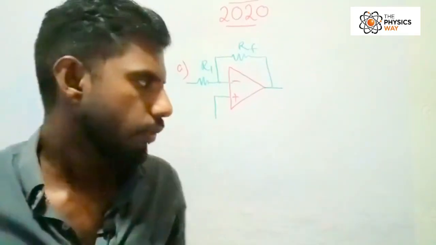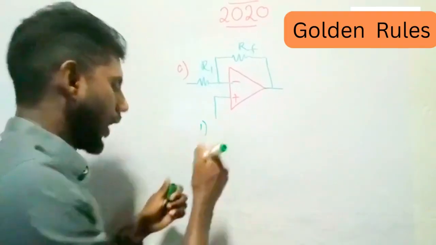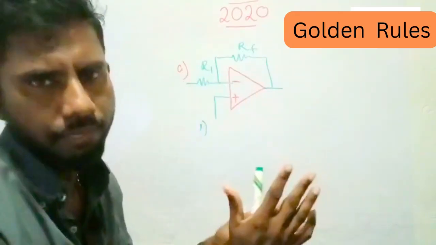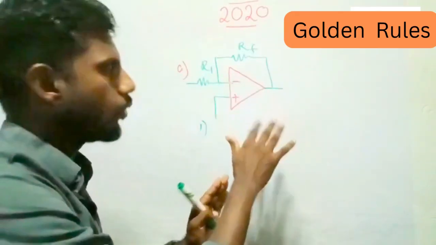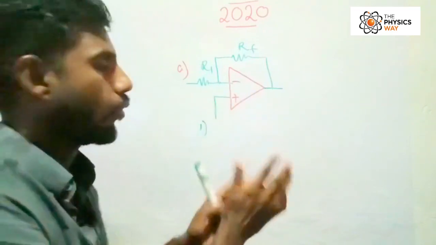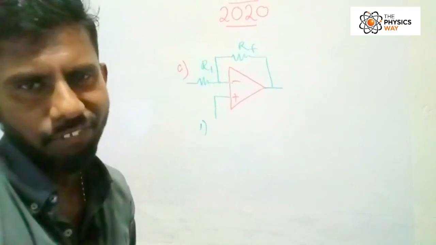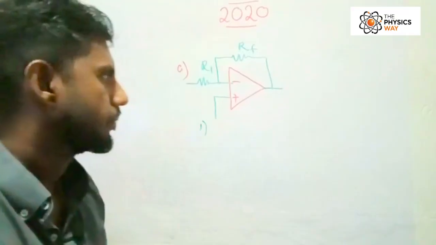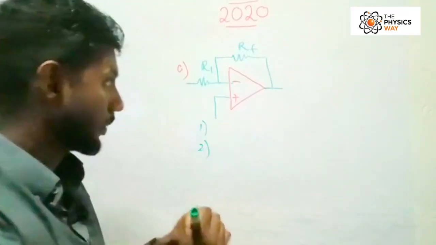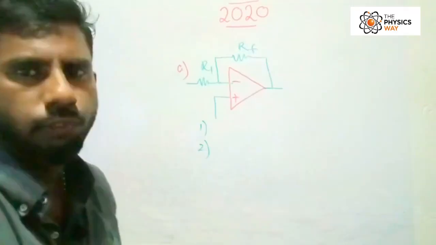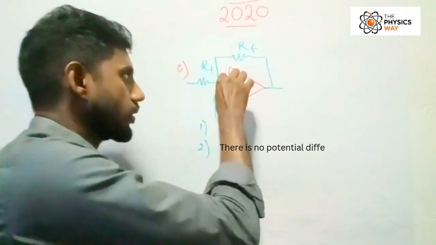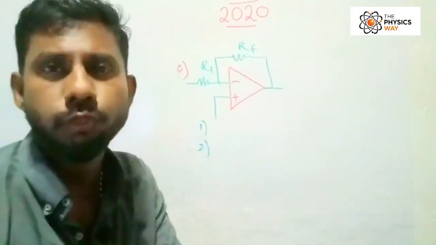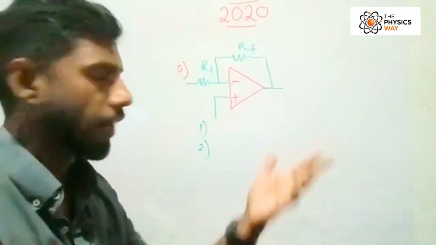Students, the first golden rule is this: there's no current into the inputs. If you write that there's no current flow into the operational amplifier, that will be enough. Or you can write that the input resistance is infinite, that is also correct. And the second one, which you should remember when you do the question, is that there's no potential difference between the input terminals. If you have written that, that's it. Those are the things you should know when you do the question. So just write it.